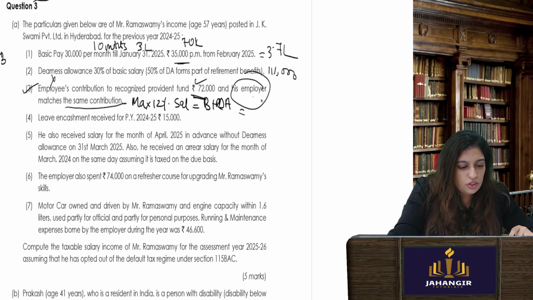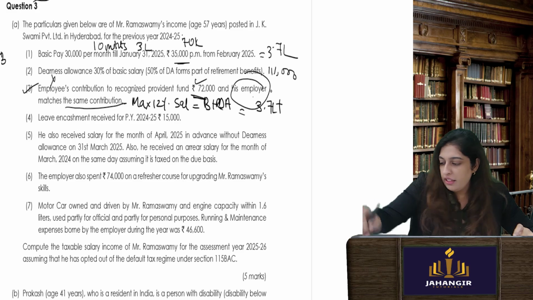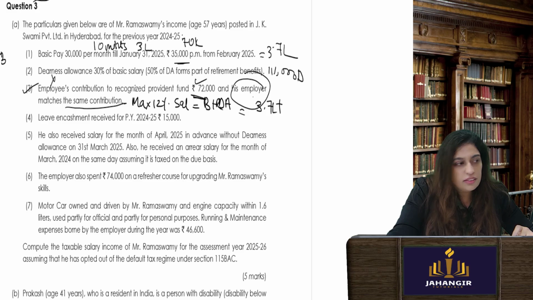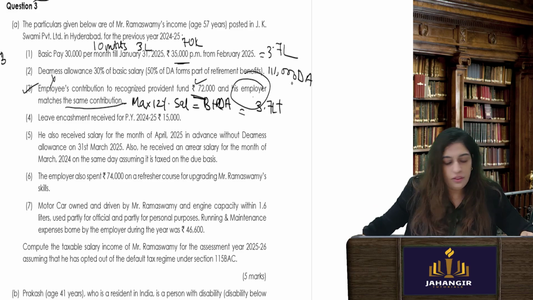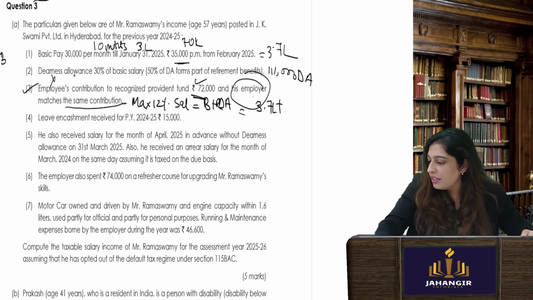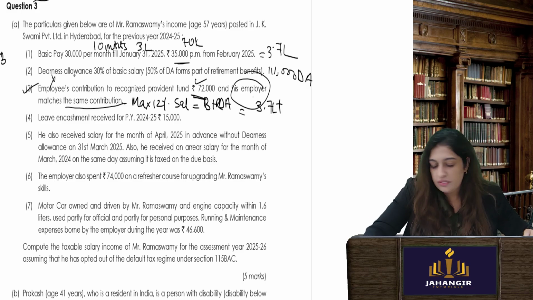And DA we have to take RDA only, retirement dearness. So you'll take 3.7 lakhs plus retirement DA, how much? 111, this is DA. What you took over here, divide by 2, 50%. So it will be plus 55,000.